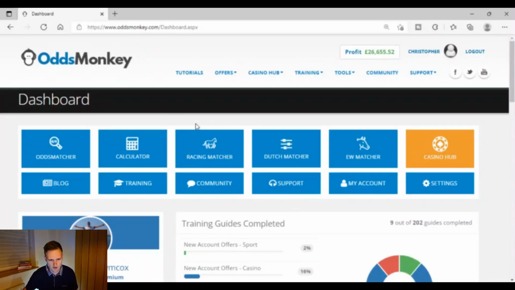Getting on the laptop then, here we are on the OddsMonkey dashboard. And to get to the Racing Matcher tool, it's really simple. You've just got these 5 blue buttons here and then the yellow casino hub button on the end. But the one we want is the third one along in the middle of the screen that says Racing Matcher. So I'll go ahead and click on that.